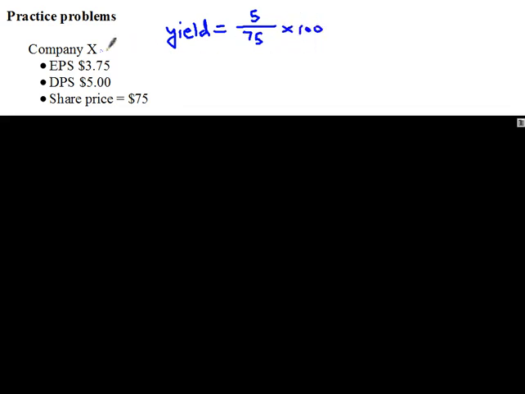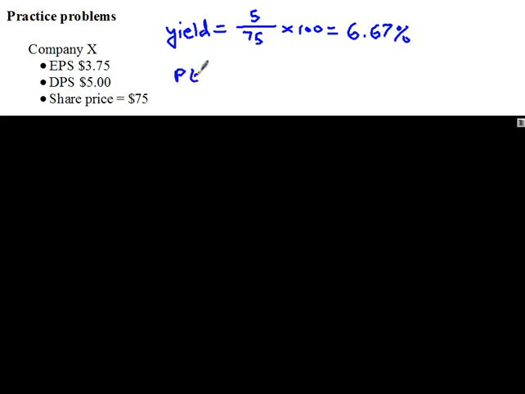We got this information about company X, I'll show you where to get that information later on, and then we do these calculations. So we would do 5 divided by 75 times 100, and that gives a yield of 6.6%, really 6.6 repeating, 6.7, 6.67, whatever. That's your yield.